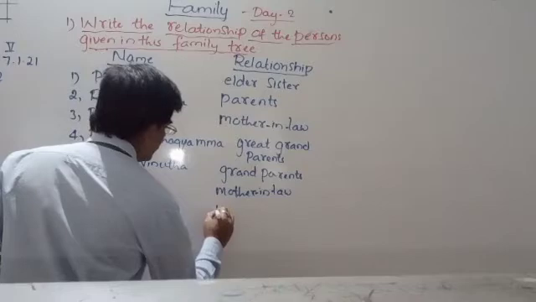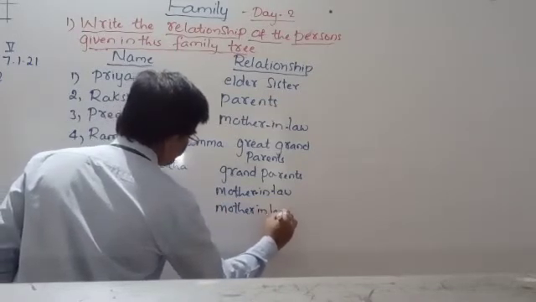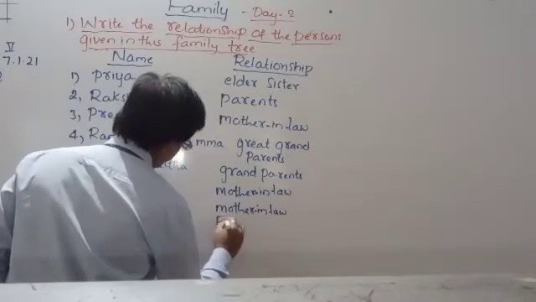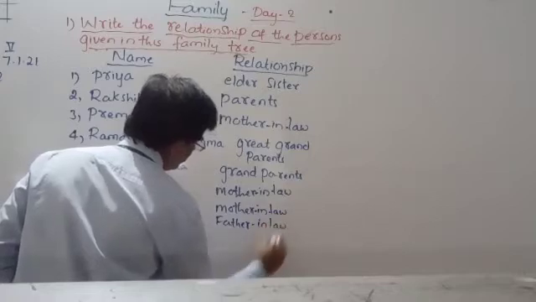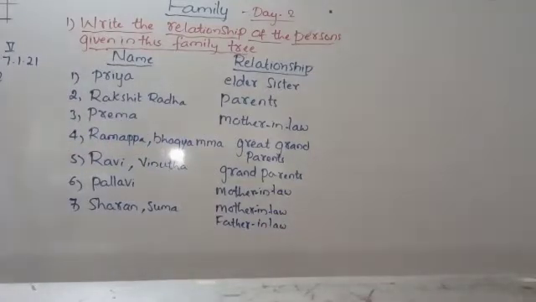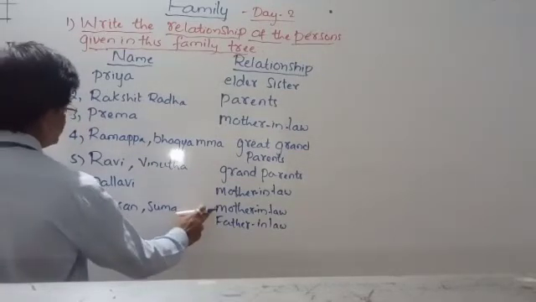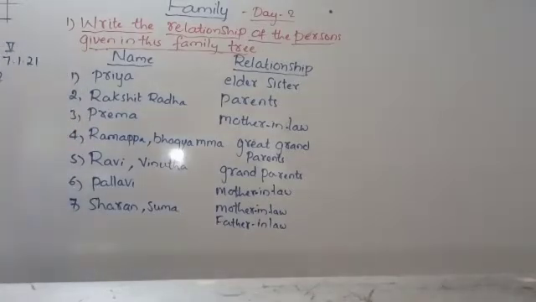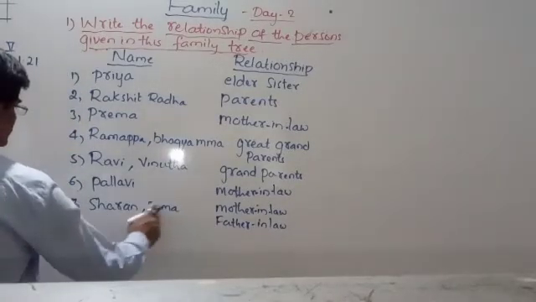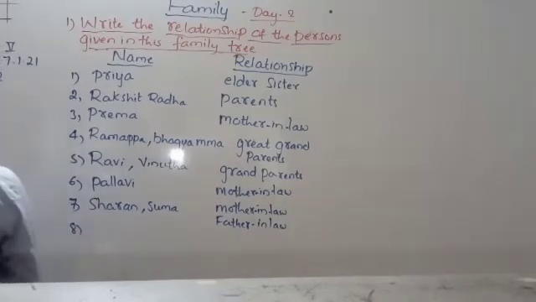These both are mother-in-law and father-in-law, atte and mama. Understood? Father's sister and father's sister's husband. So Sharan and Suma are the mother-in-law and father-in-law for Manu. Understood?